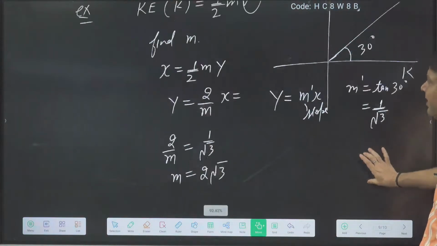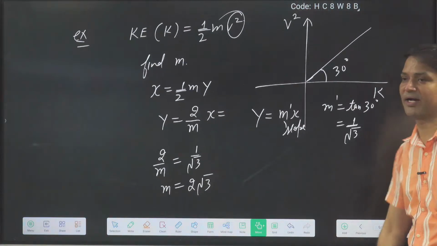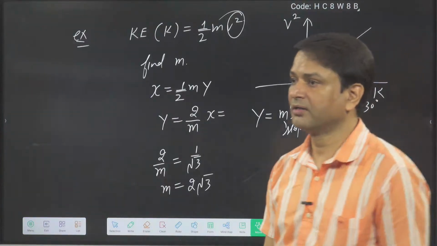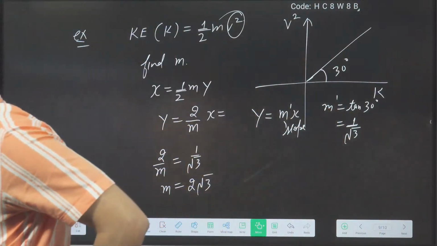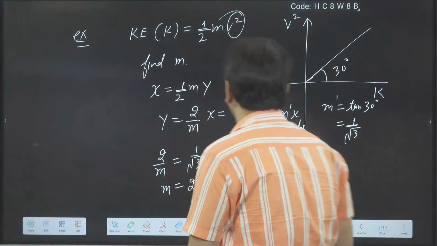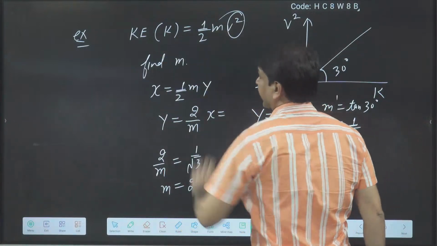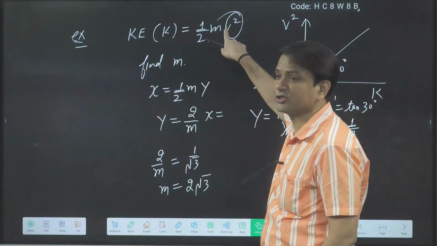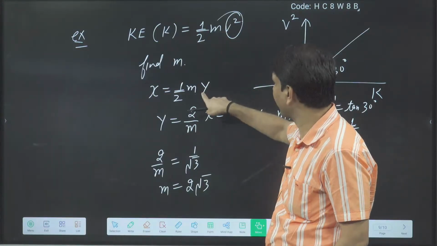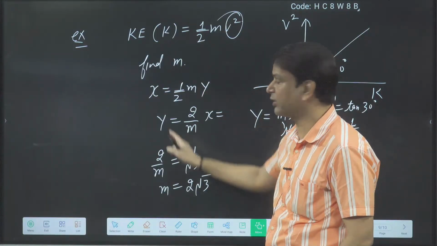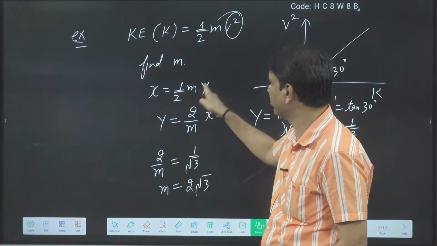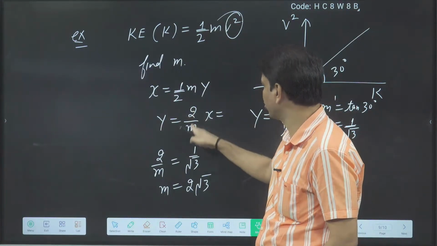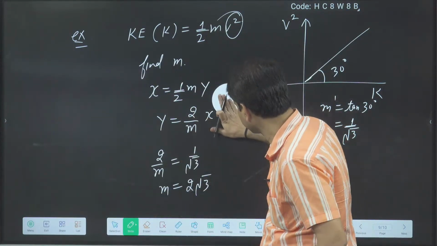Good. I was thinking that maybe you would make a mistake by taking the slope, but it is correct. Y is equal to 2 by m. Here, kinetic energy K I plotted on x, so I replace K by x. V square I plotted on y, so v square I replaced by y. Then I got the equation x is equal to 1 by 2 m y. So what is the y I got? 2 by m into x.